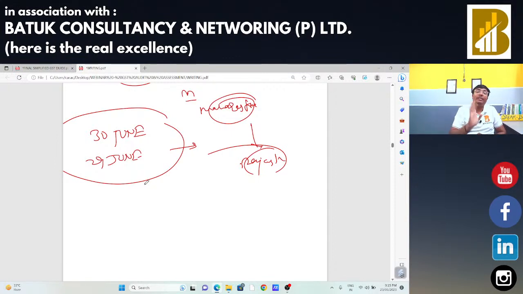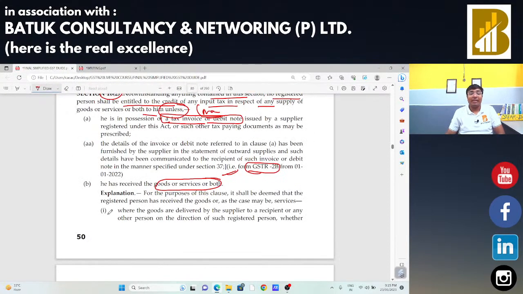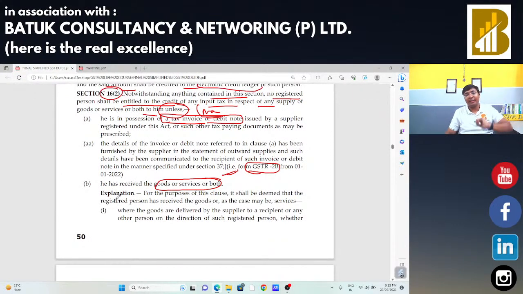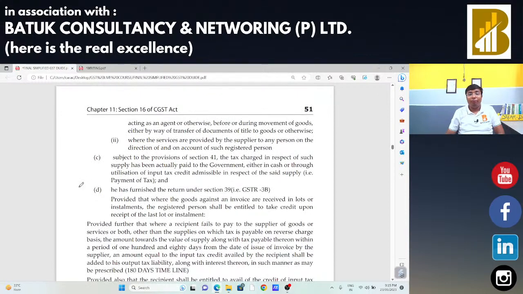So we need to check from the purchase register, and if we find many entries for the last day of the month, where the taxpayer has not received the goods and only on the basis of the date of the invoice the taxpayer is going to claim the input tax credit, we need to take reference of this, and take the action as per section 16, subsection 2, clause B. So the first condition is the debit note or tax invoice. Second condition, the same is reflected in GSTR 2B return. And third condition is that the person has received the goods or services.